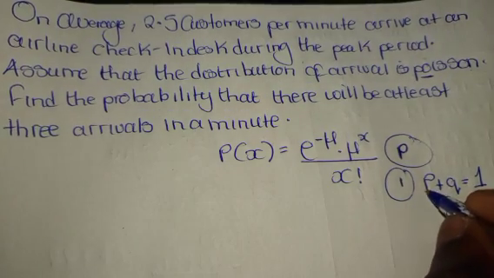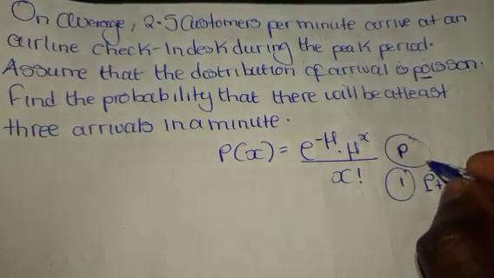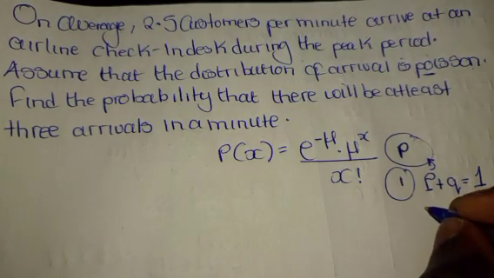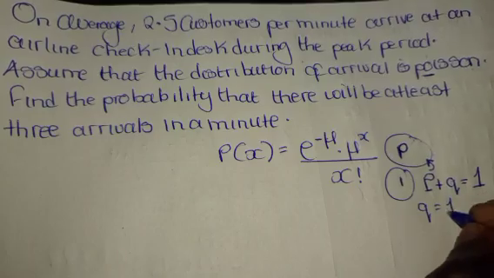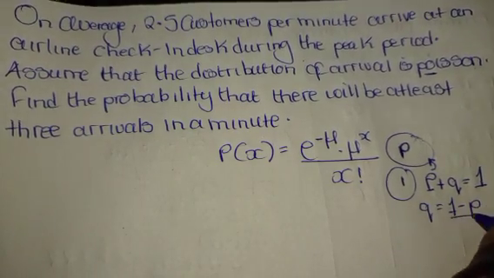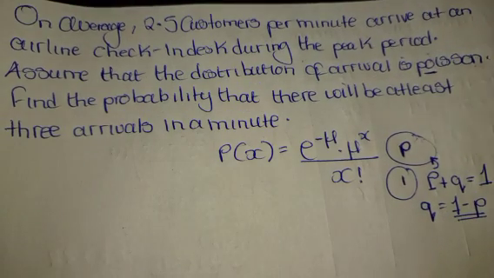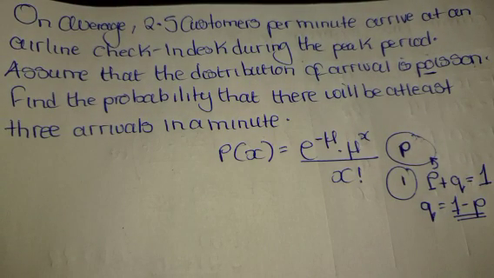Then remember, the number of success in this case, I will represent it to be the number of potholes. Then this Q is the number of non-potholes which are there on the Lusaka road. So if I am to subtract the number of potholes from 1, definitely I will get the number of non-potholes. So there are some situations in that you need to know one event for you to depict another.